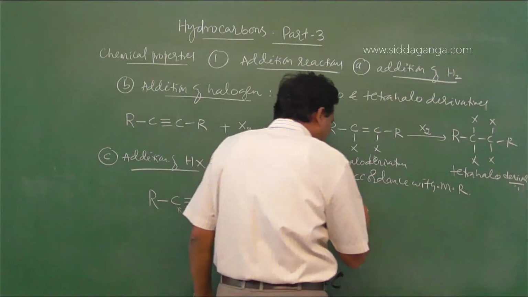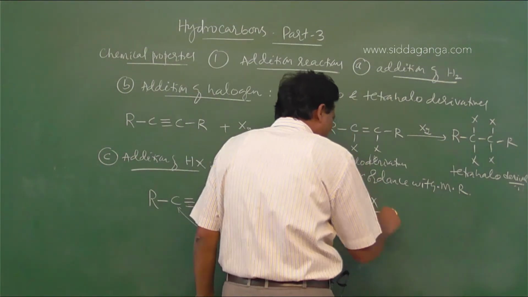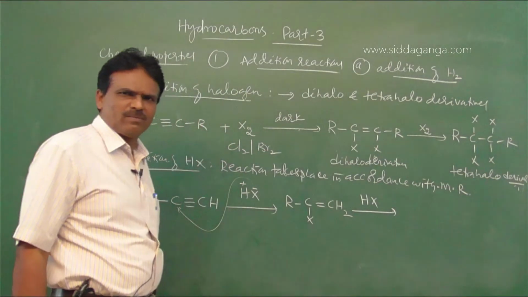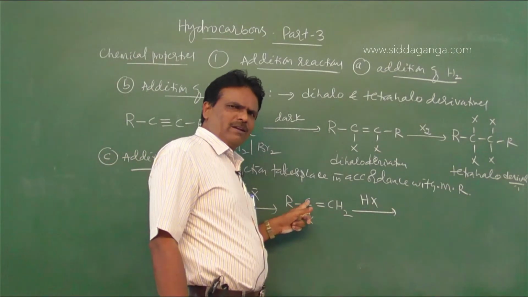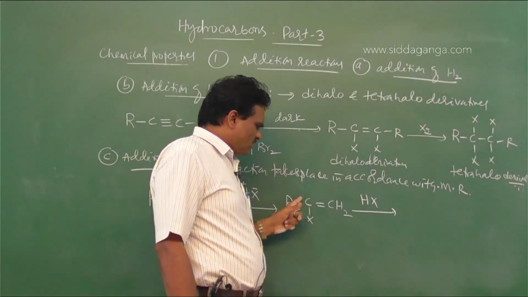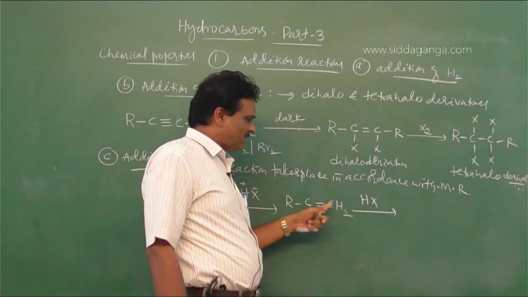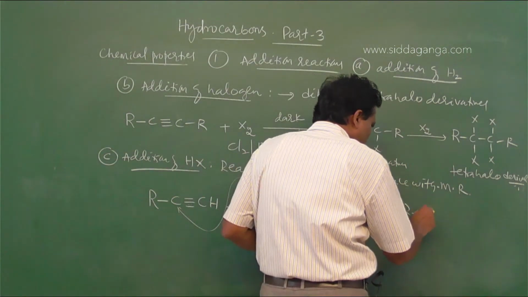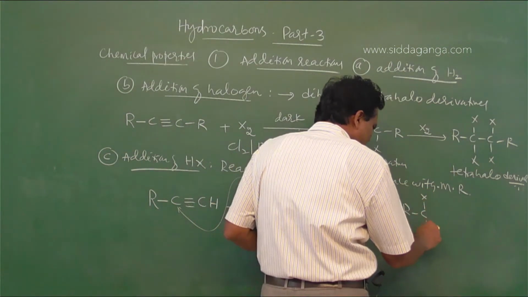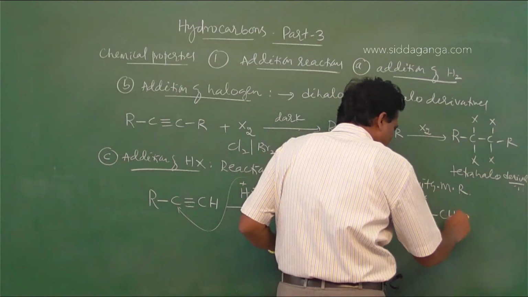Then again it reacts with another molecule of HX. So this is the alkene. This is the double bonded carbon; it does not carry any hydrogen, but the other double bonded carbon atom carries two hydrogen atoms, to form RCX2CH3.